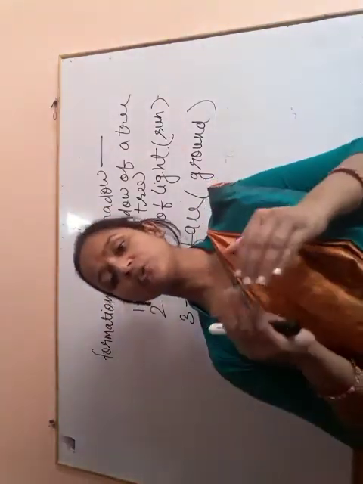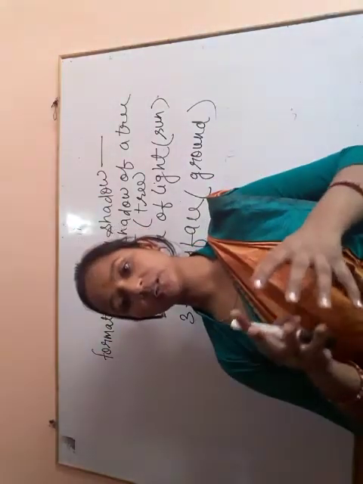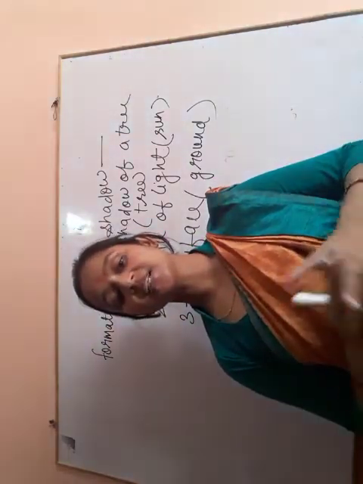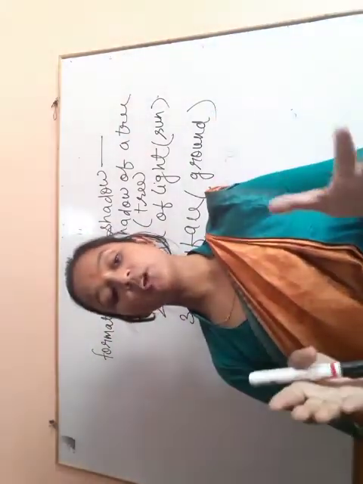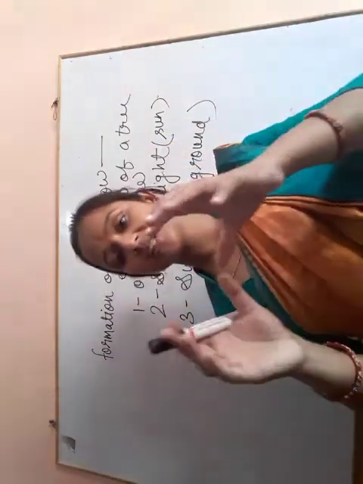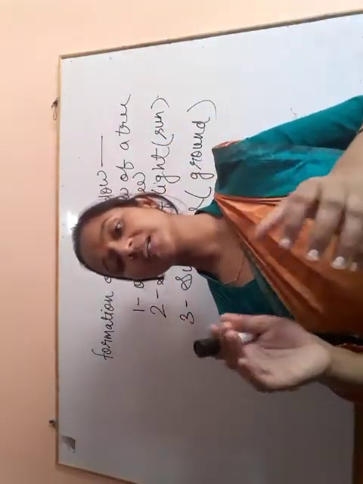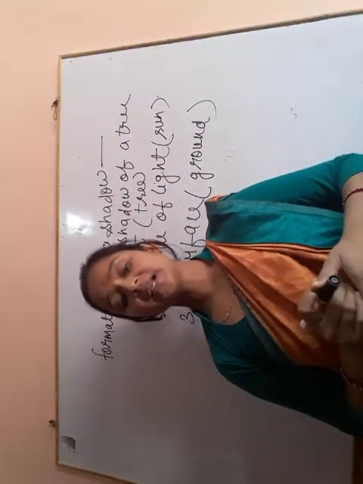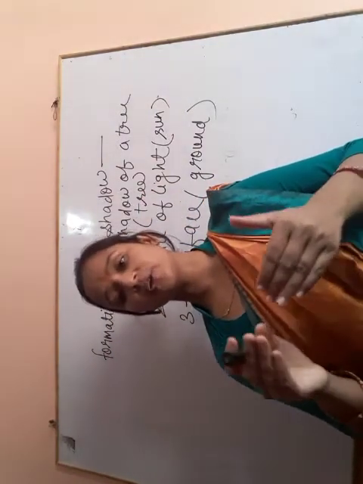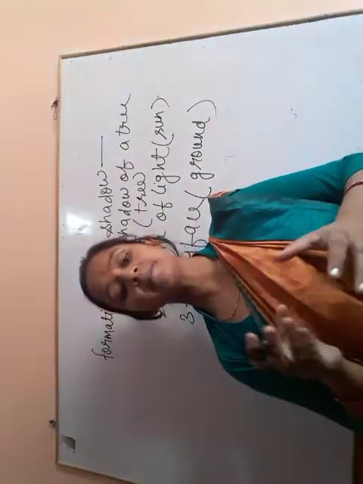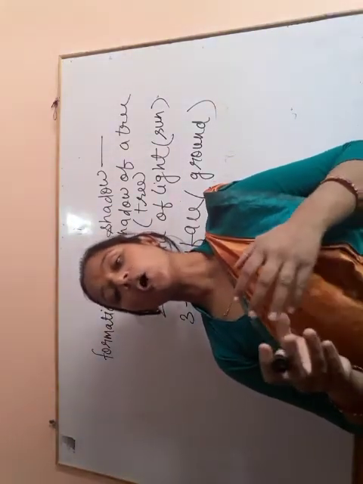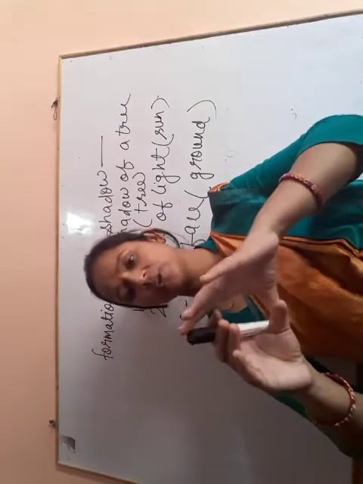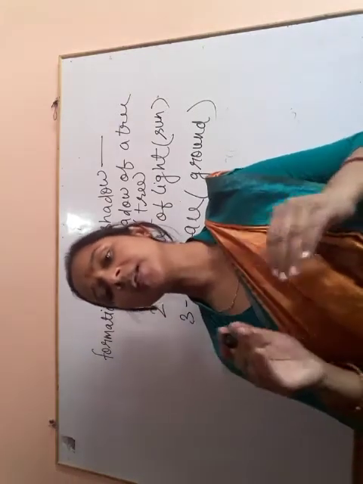Observe the shadow in the morning. You will see that it is much longer than the object. At noon, shadows are shorter than the object.